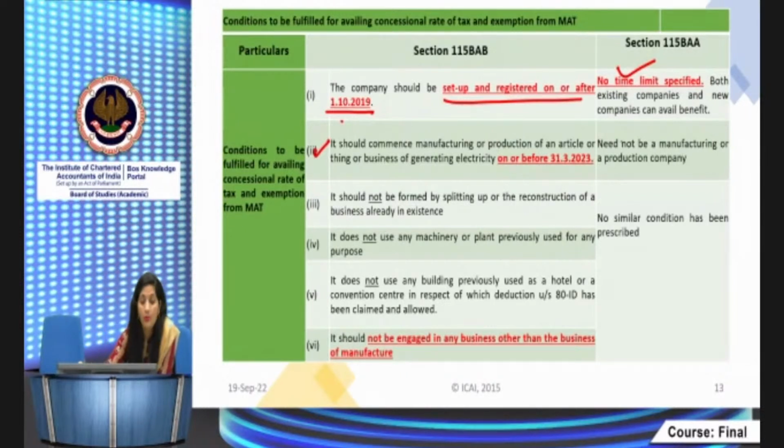Need not be a manufacturing company. Here it is not necessary that the company is a manufacturing company, right?